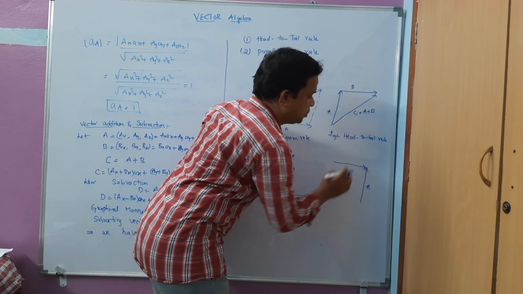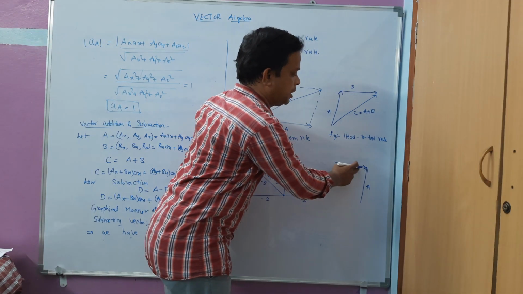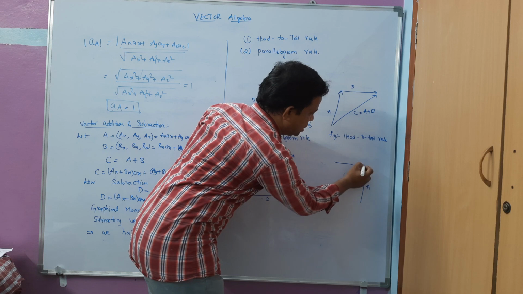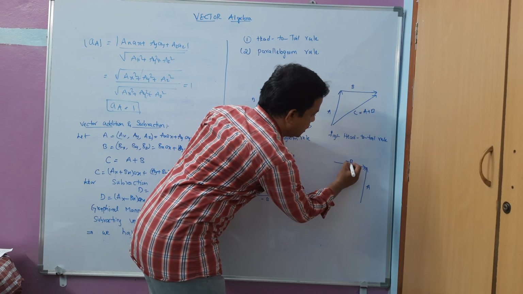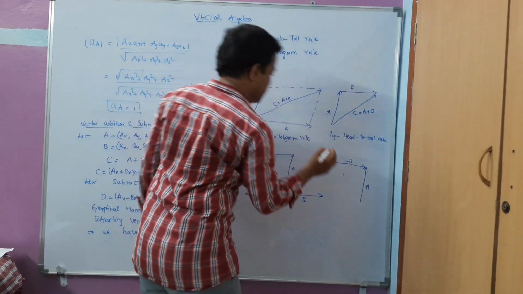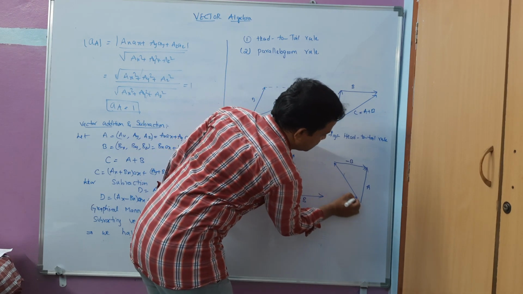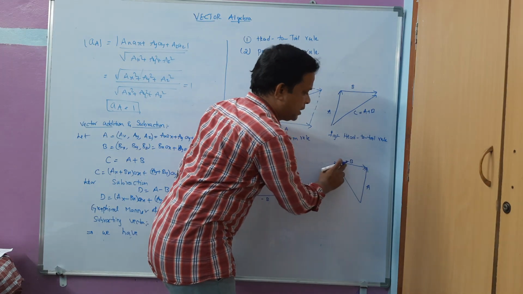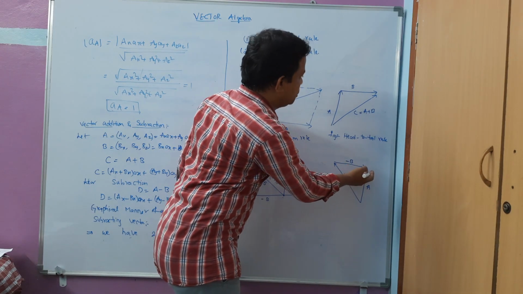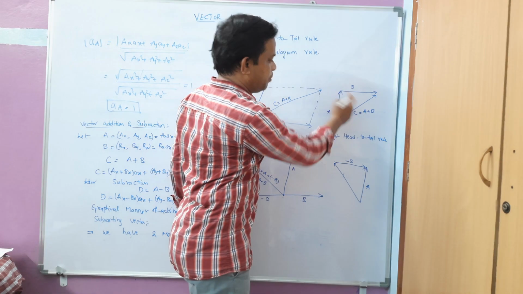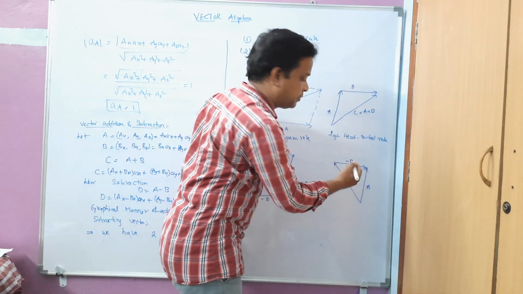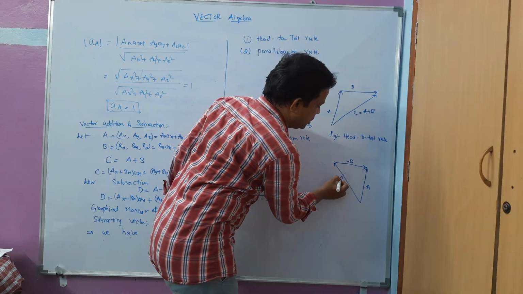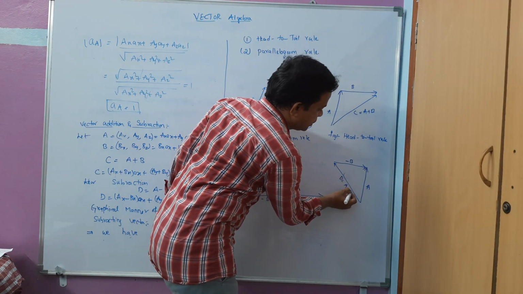So it is opposing the head to tail rule, but as the B vector is opposing this direction, I will take it as negative. Hope you understood this one, and the resultant will be the same here. Now A is following the head to tail rule as the first vector, and for the second vector we need to get it this way, but it is in the opposite direction. That's why I am taking this vector as minus B, and the resultant D is equal to A minus B.